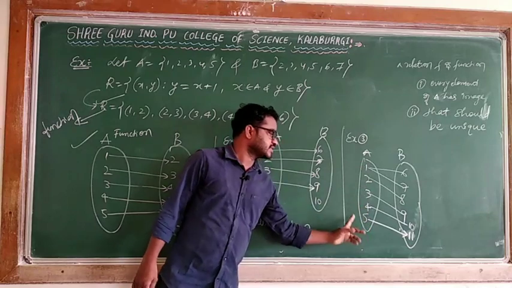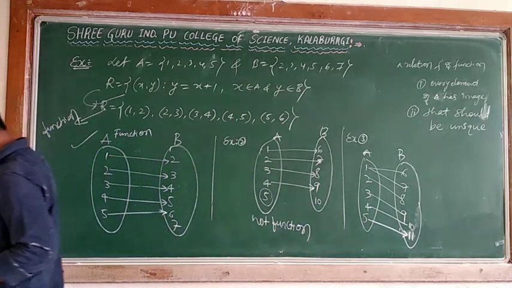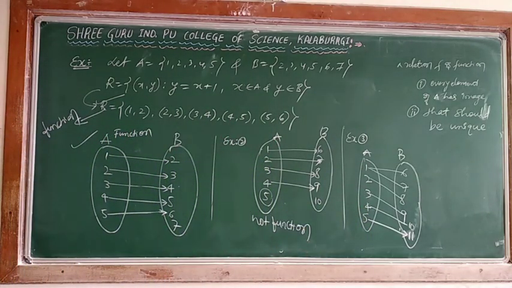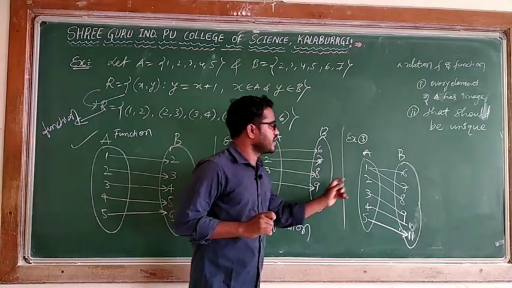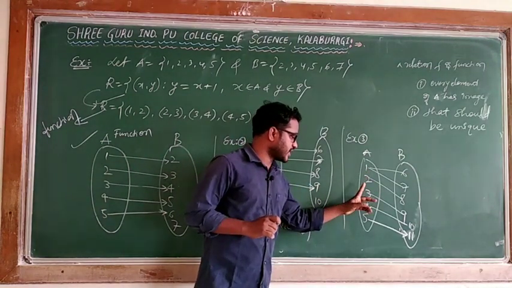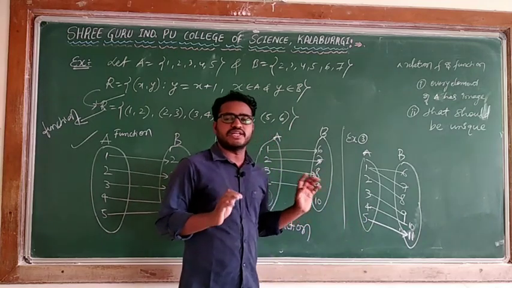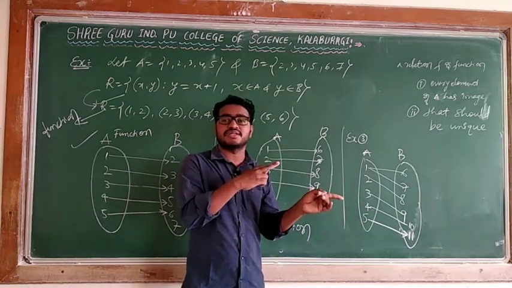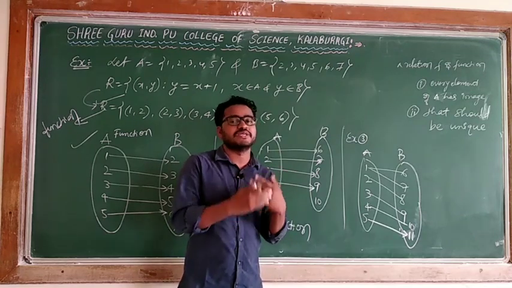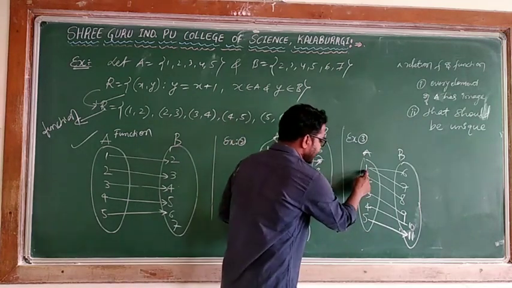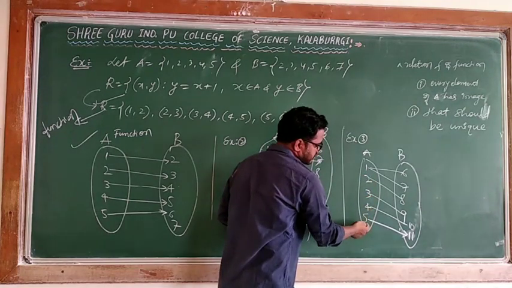Can you tell me whether this relation is a function? The condition is that for a relation to be a function, every element of the domain has a unique image, or one and only one image. First condition: I will check whether it has an image or not. 1 has an image, 2 has an image, 3 has an image, 4 has an image, 5 has an image. When it has an image, the next condition is to check whether the given element has only one image or more than one image.